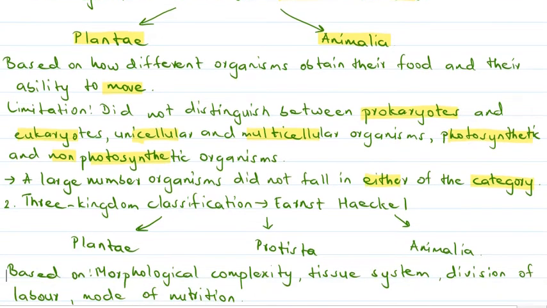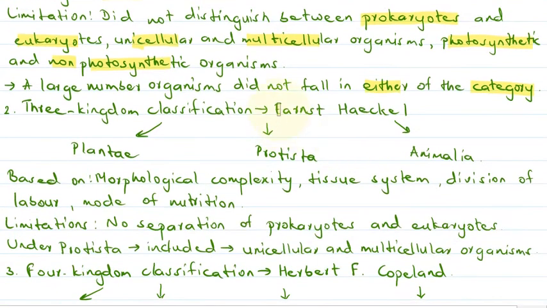Then the next system of classification that was proposed by Ernst Haeckel was three kingdom classification. According to him, there were three kingdoms, that is Plantae, Protista and Animalia. So here Protista was an additional kingdom. This system of classification was based on the morphological complexity, tissue system, division of labor and mode of nutrition. Even this system of classification had limitations, like it did not separate prokaryotes and eukaryotes. Then under Protista, both unicellular as well as multicellular organisms were included.